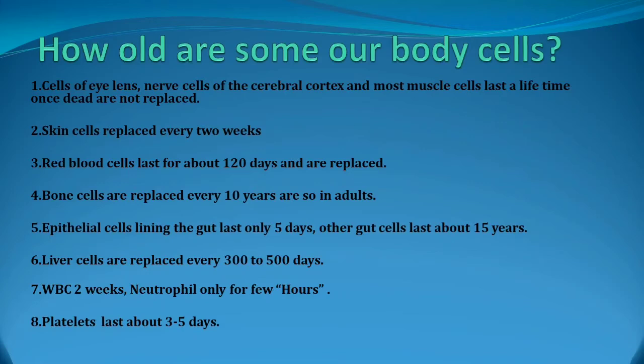How old are some of our body cells? Cells of the islets, nerve cells of the cerebral cortex and most muscle cells last a lifetime. Once dead, they are not replaced. Skin cells are replaced every 2 weeks, red blood cells every 120 days, and bone cells once in 10 years. Epithelial cells lining the gut last for 5 days, and other gut cells for 15 years. Liver cells are replaced every 300 to 500 days.